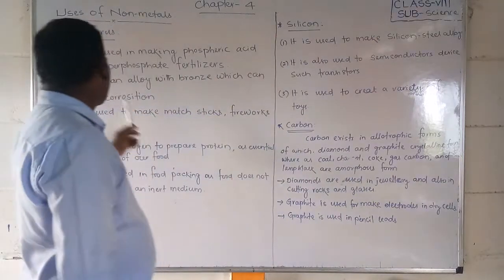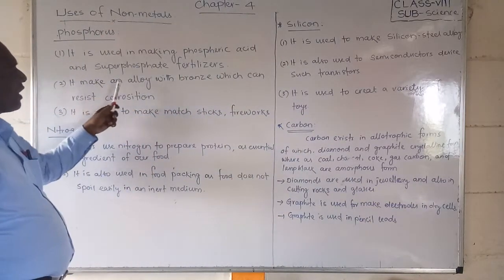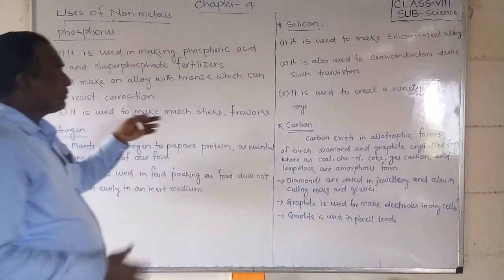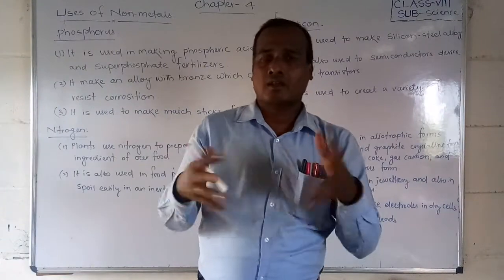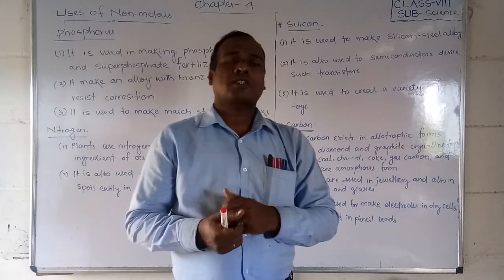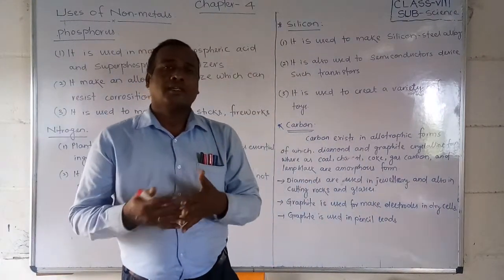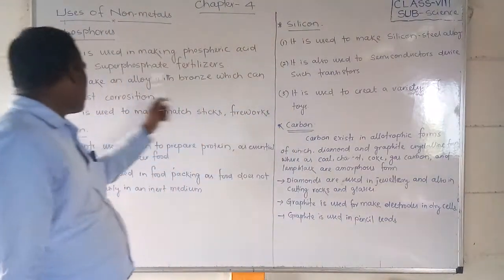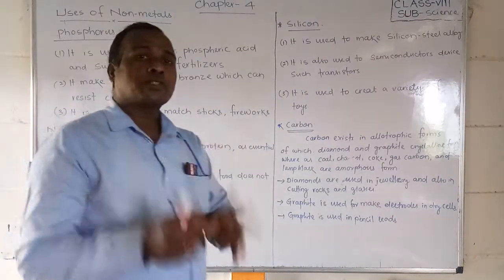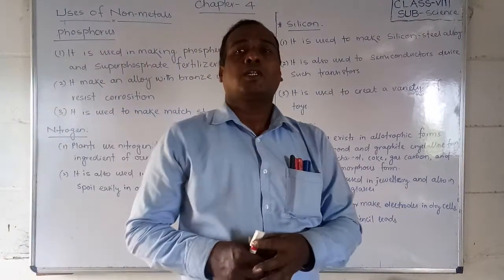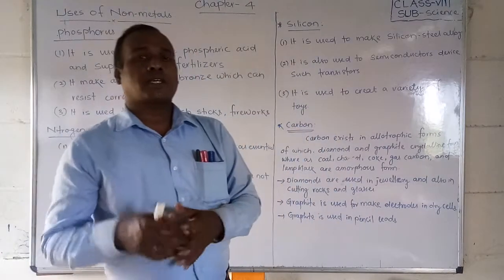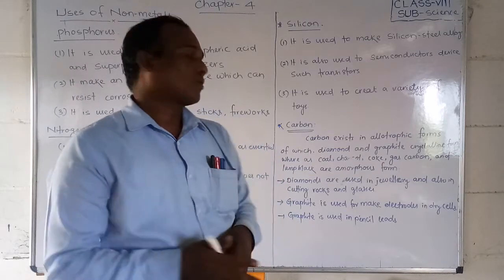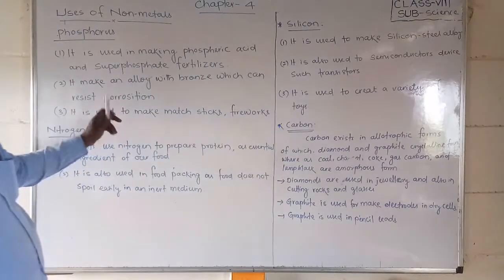Second, it is made into an alloy with bronze which can resist corrosion. That means it is mixed and combined with bronze, making another special type of metal which resists corrosion. Corrosion means the metal reacts with water and oxygen and rust formation comes, that is called corrosion. So the alloy does not allow corrosion.